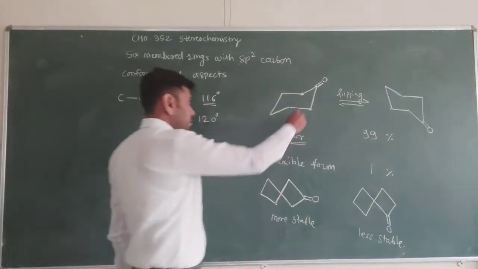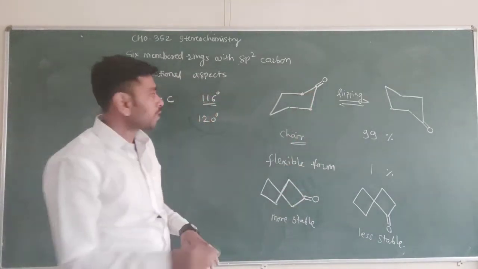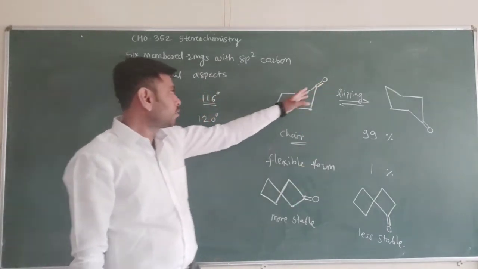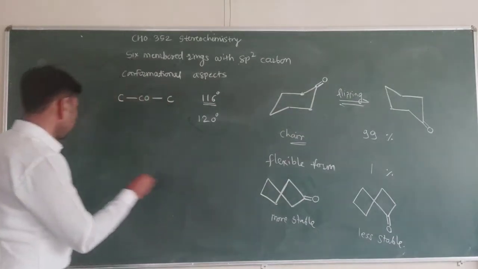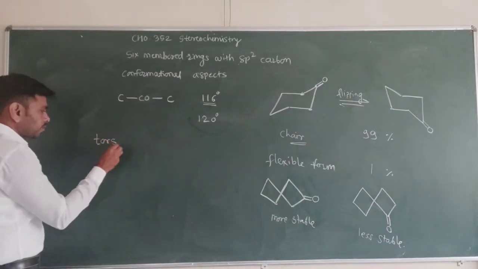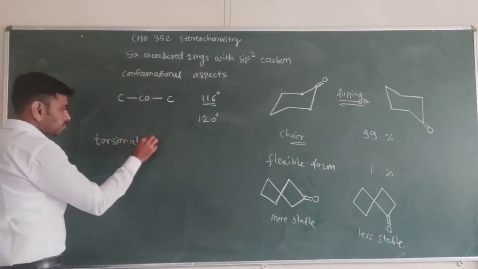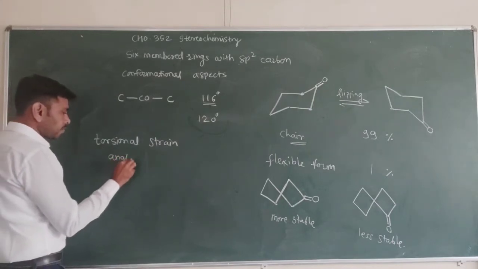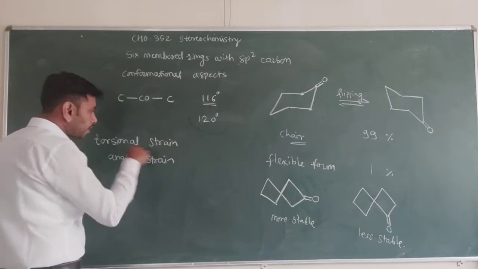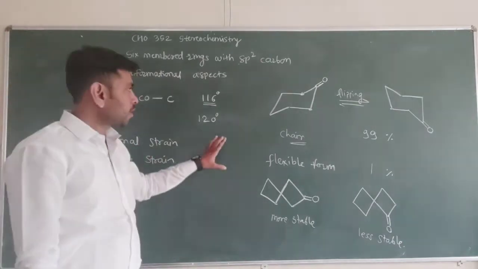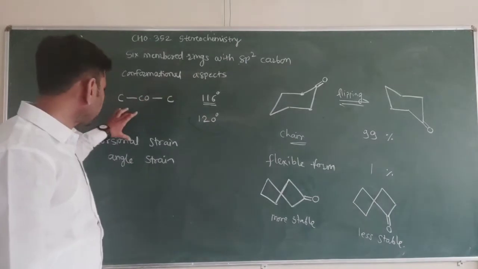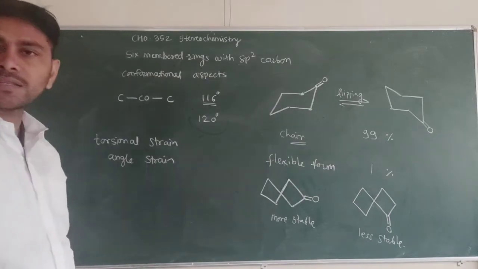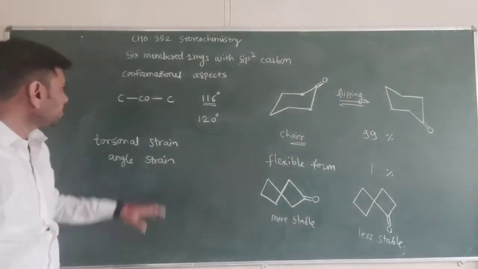This is because there is ring flattening due to the presence of this sp2 carbon, and due to this ring flattening, two types of strains are developed: the torsional strain, and here the angle changes, so angle strain is there. So angle strain and torsional strain develop in these cases, in comparison with cyclohexane.